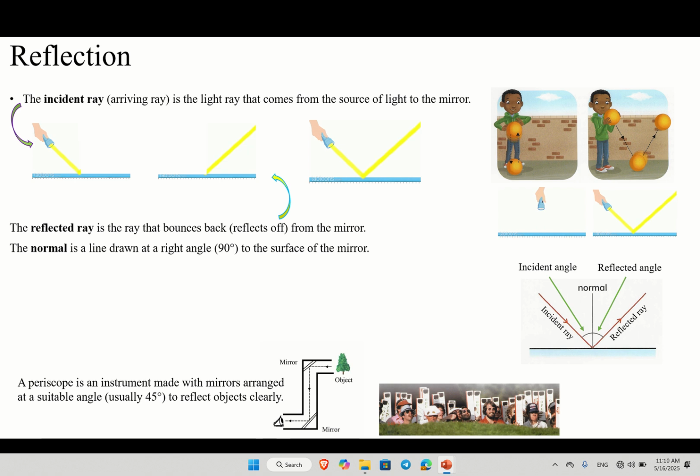The mirror of the periscope is arranged at which angle to see clearly? Of course 45. We must set the mirrors in the periscope at 45 degrees, then they can see whatever they want clearly.